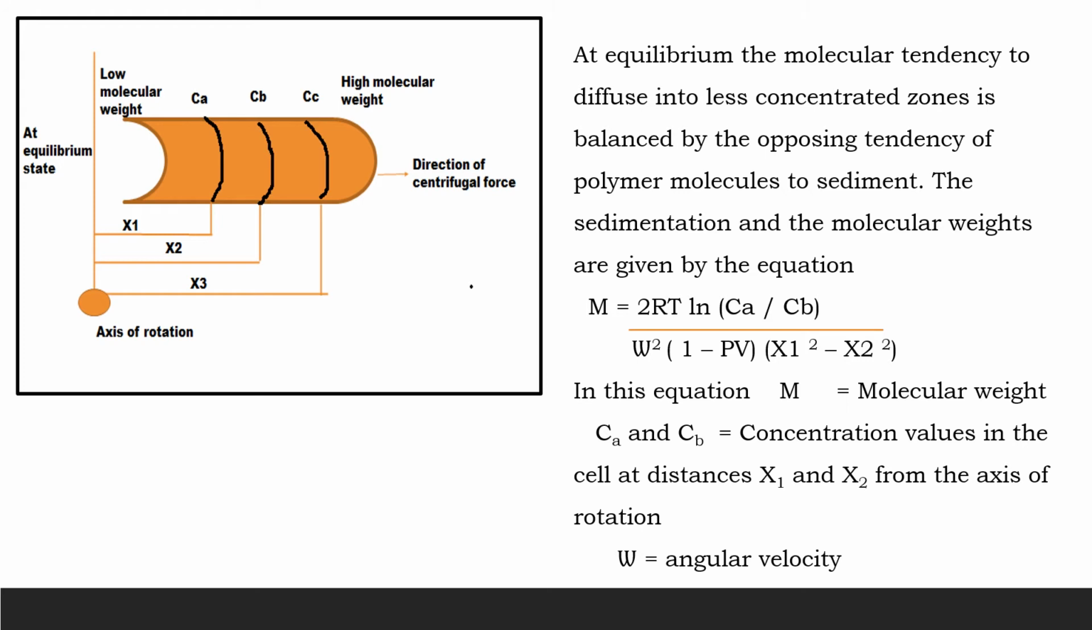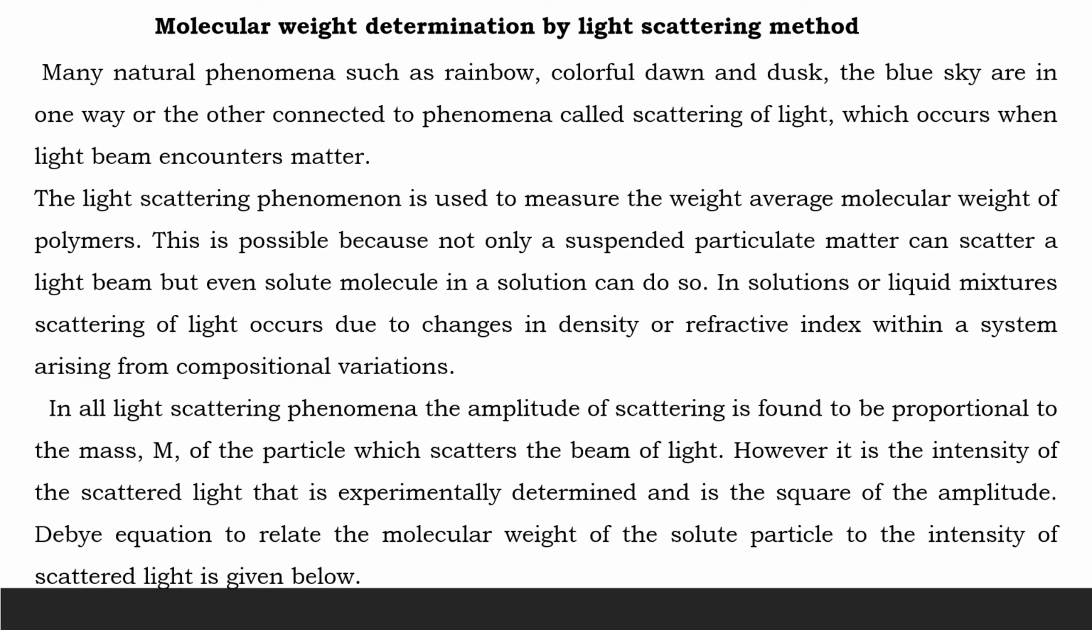In this, M is the molecular weight, C and Cb are the concentration values in the cell at a distance of x1 and x2 from the axis of rotation, and omega is the angular velocity. The next one is molecular weight determination by light scattering method.